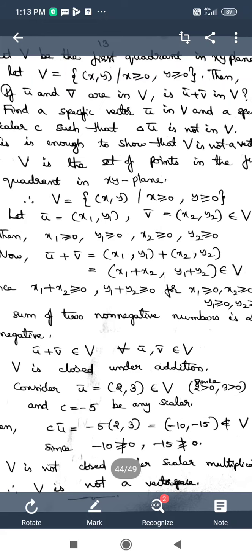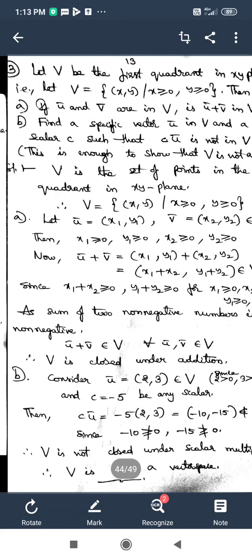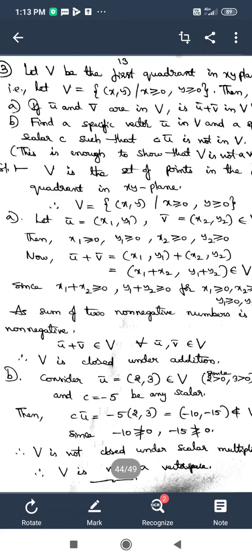If the elements are non-negative, they are either equal to 0 or greater than 0. So V consists of all the ordered pairs of the form (x, y) in such a way that x is greater than or equal to 0 and y is greater than or equal to 0.